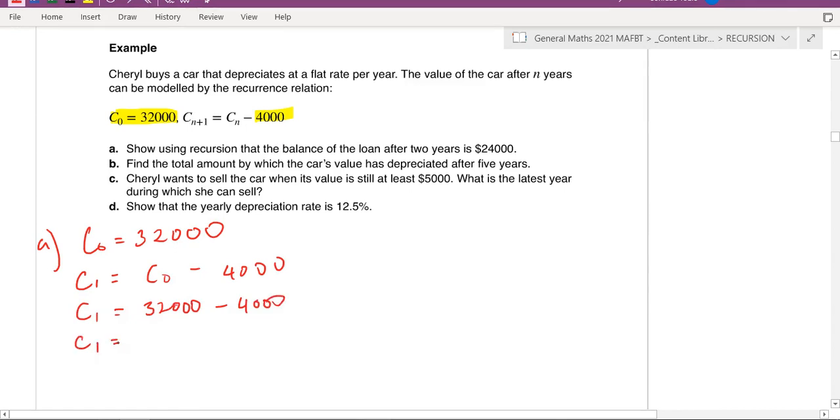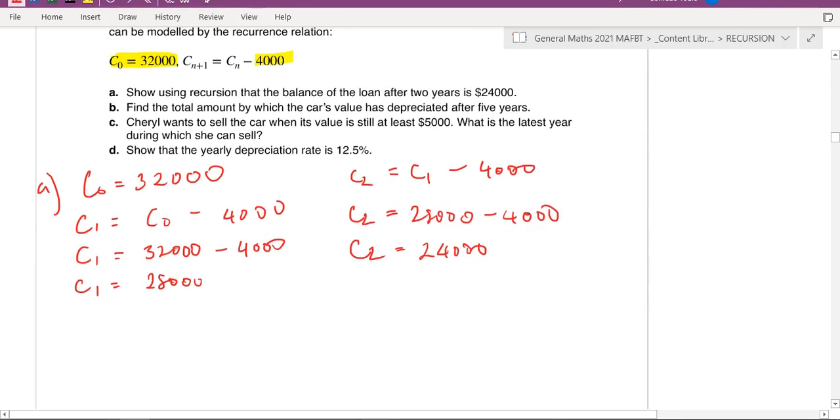So the value of C1 is 28,000. Okay, and then C2, so the second year, should be C1 take away 4,000. So C2 should technically be 28,000 take away 4,000, which will be 24,000.